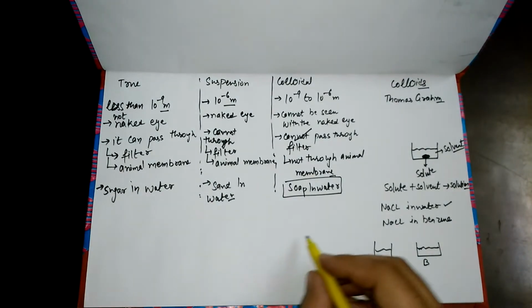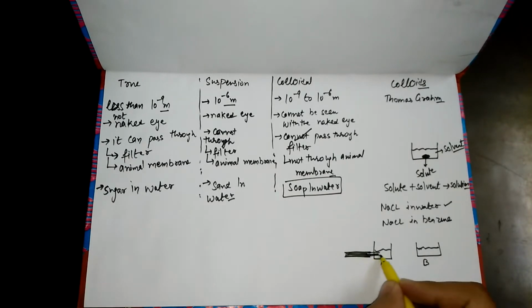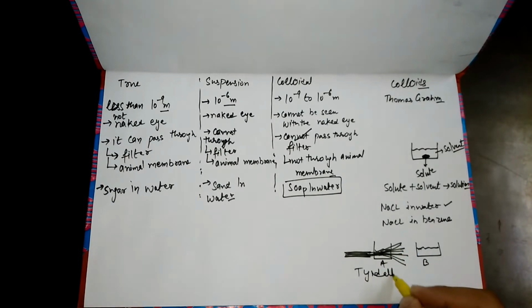What about the Tyndall effect? Tyndall effect is the scattering of light when it is passed through a solution. If I just pass a torch light through this solution, what we will see on the other end is that it starts scattering. This behavior of a solution to scatter light we call the Tyndall effect. So colloidal solutions always show the Tyndall effect.